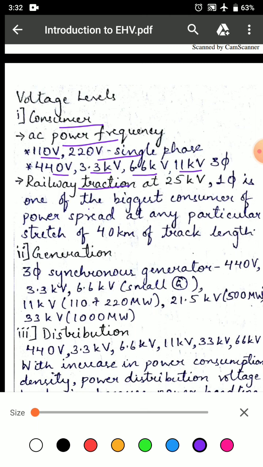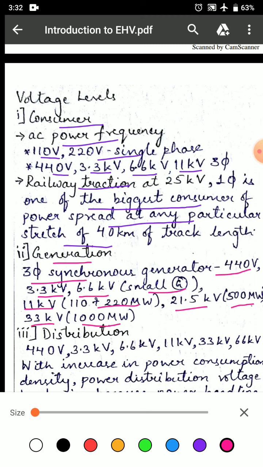At railway traction of 25 kilovolt single phase, which is one of the biggest consumer of power spread at any particular stretch of 40 kilometer of track length. At generation side, a three-phase synchronous generator of 440 volt, 3.3 kilovolt, 6.6 kilovolt for small generator, 11 kilovolt for 110 and 220 megawatt generator, 21.5 kilovolt for 500 megawatt generator and 33 kilovolt for 1000 megawatt generator.